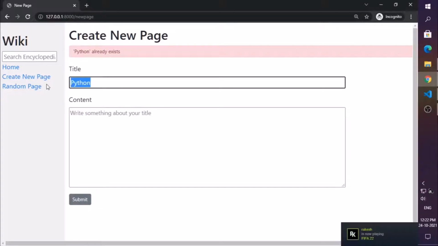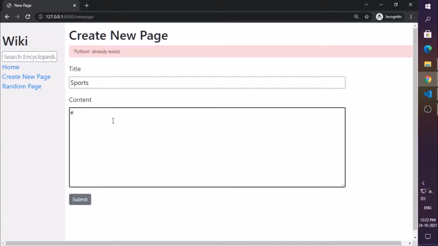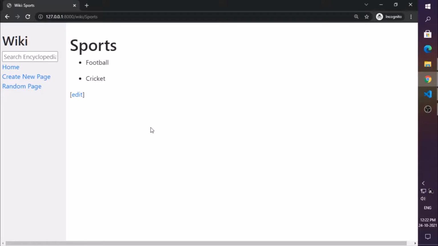Okay, so if I type in a new web page, like sports, and I will use Markdown language here for the heading, and for the list I will use football and cricket. If I submit, I will be redirected to the new page I created.